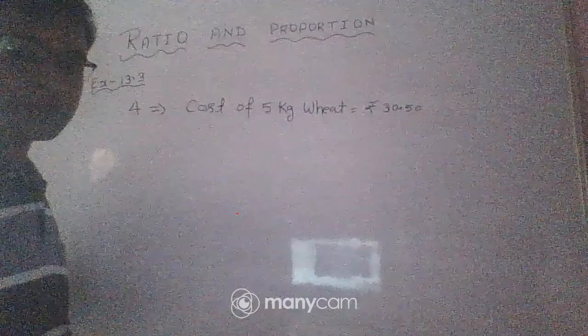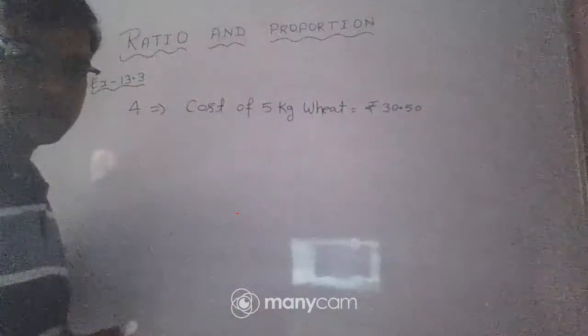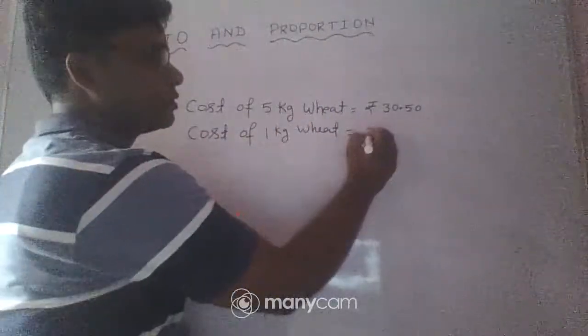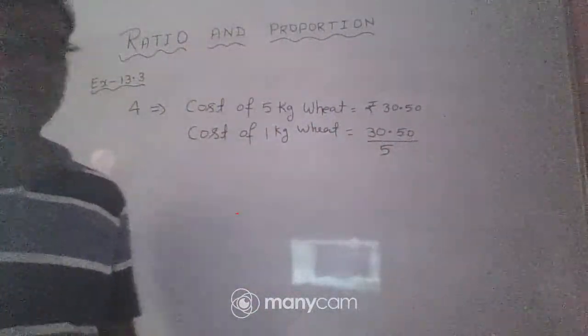Okay, so this is a part of question number 4. Cost of 8 kg wheat is equal to 6.10 into 8.